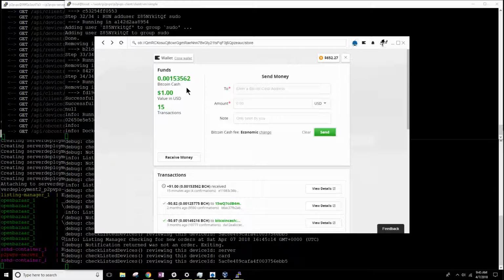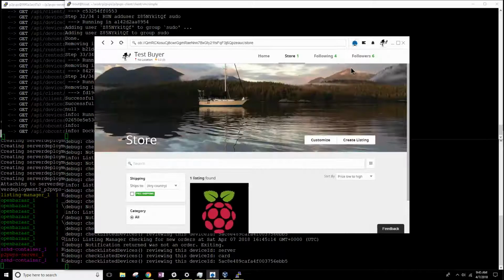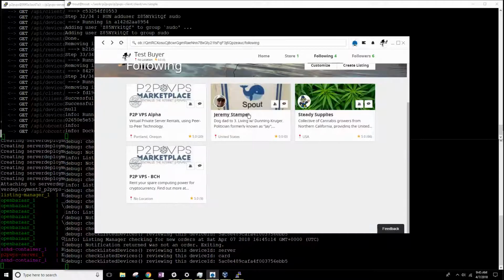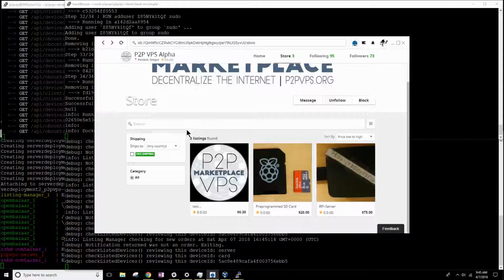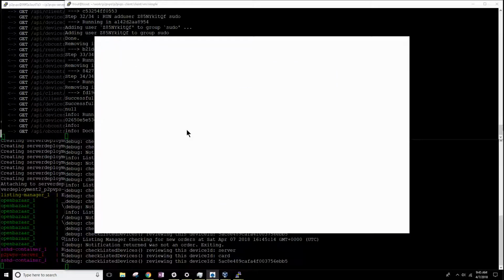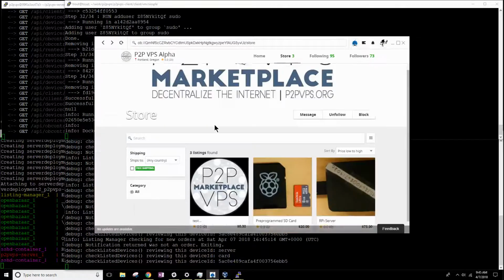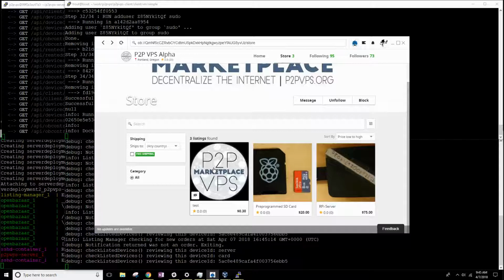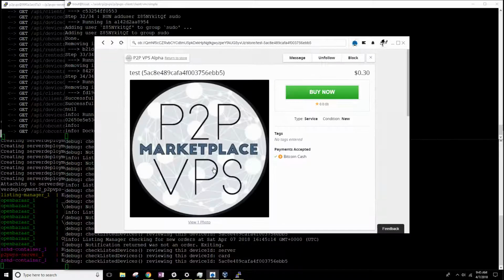But anyways, you can see here's my wallet. I've got 4 confirmations. I've got $1 in here, and now if I go to the store that I'm following, here we go. I'm just going to refresh, make sure I have the right store and the right inventory. Okay, so this is my test store running on a DigitalOcean droplet, so fully connected to the internet. This machine I'm on right now is behind a firewall.